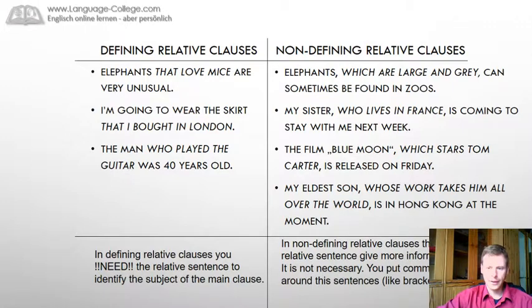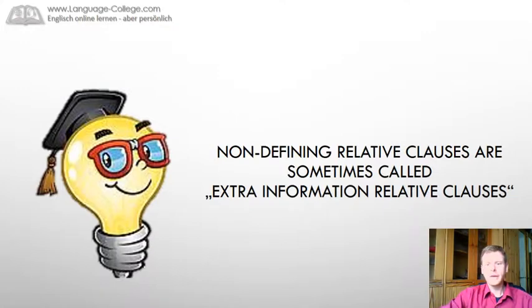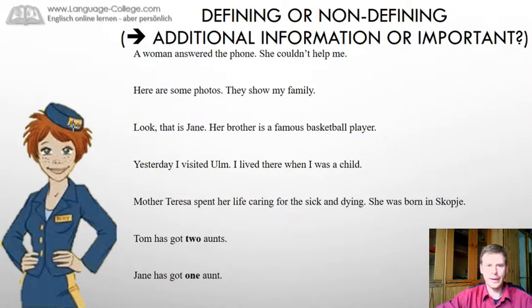In non-defining relative clauses, the relative sentence gives more information. It is not necessary. You put commas around these sentences. Non-defining relative clauses are sometimes called extra information relative clauses. So you just need to find out, is it extra information, so it's non-defining, or is it necessary information, then it's defining. Let's try that.